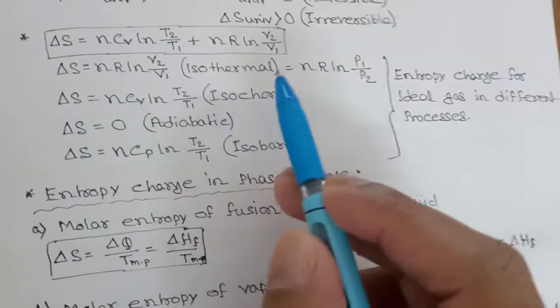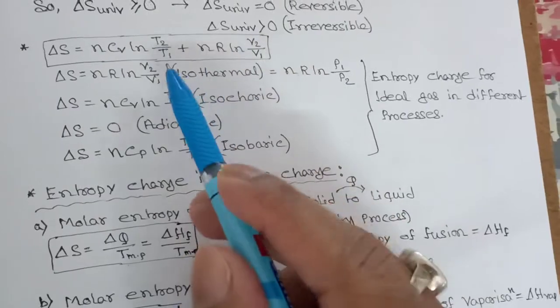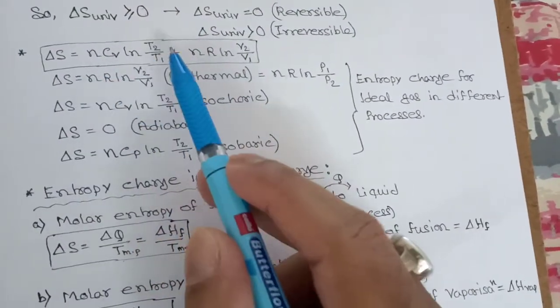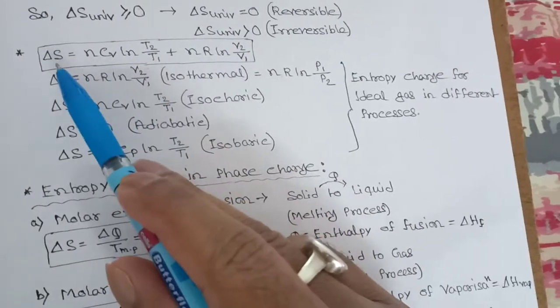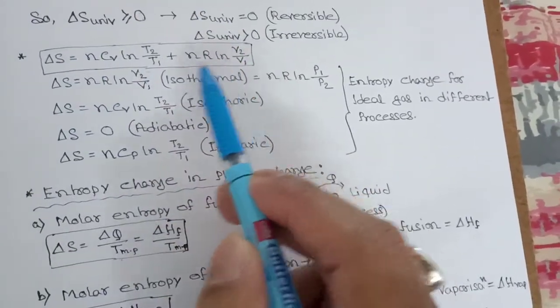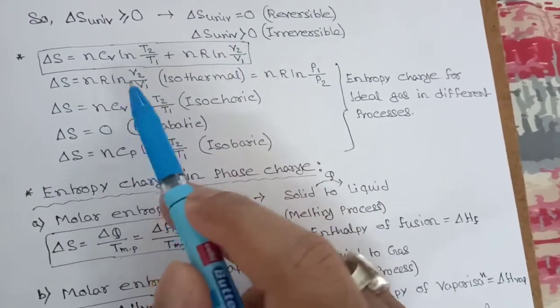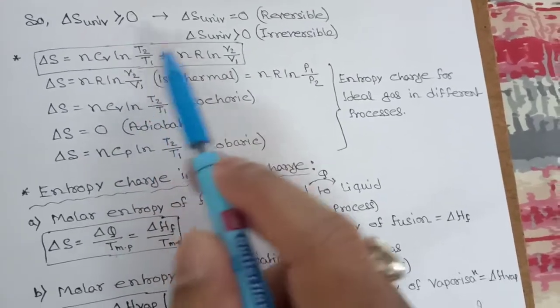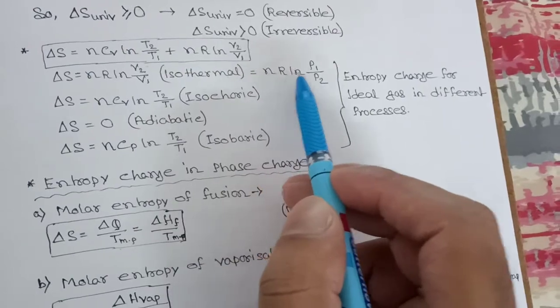Now for isothermal process, temperature is constant, so T1 should be equal to T2, so the whole first term will be 0. So for isothermal process, we can write del S equal to nR ln V2 by V1, or you can write nR ln P1 by P2, because P and V are inversely proportional.